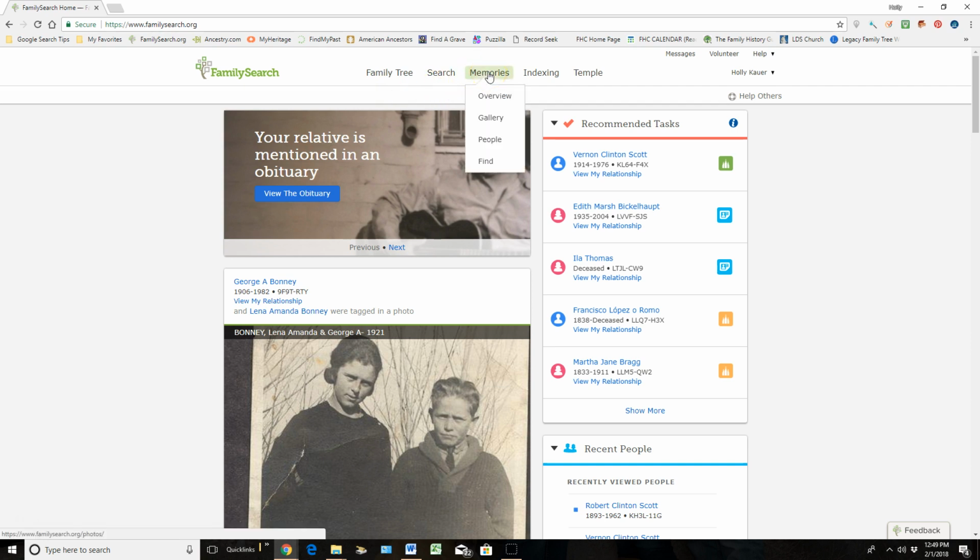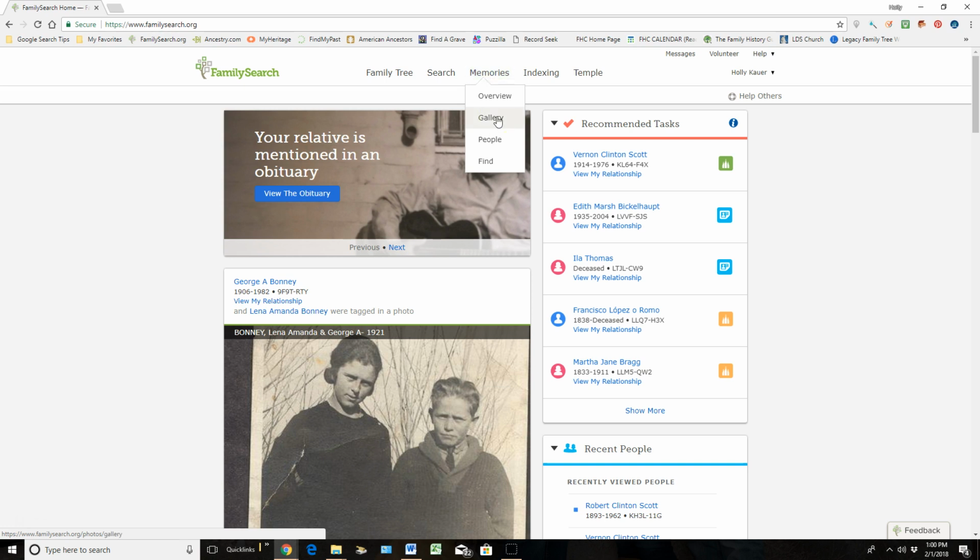This next area is their memories, and it's my ultimate favorite area because we're able to add photos, documents, stories, and audio on our ancestors. And I love this part especially because nobody can delete the memories I add. Whereas over in the tree, because we're all working in this together, we're able to edit any information out there. And you can't delete people's names, but you can edit or merge and change things. But when it comes to memories, they protect us in this area, and nobody can delete the memories I add.